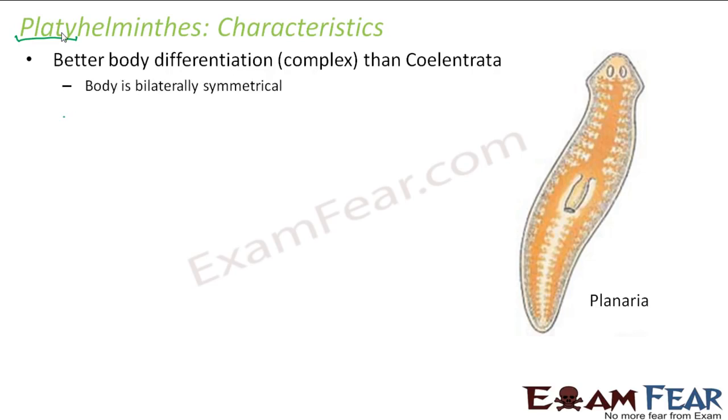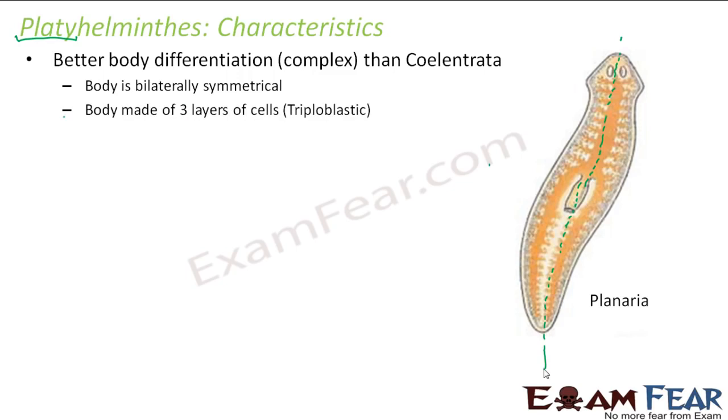So here if we talk about symmetry, the body is bilaterally symmetrical. If you look at this example which you see on the screen, this is planaria. So planaria is a platyhelminth. In this, if you try to divide it along this axis, what do you see? It can be divided into a right and a left half, which will be identical to each other. Right? So it can be divided into equivalent right and left halves. That is why the body is bilaterally symmetrical.